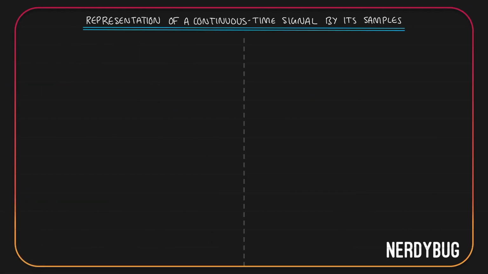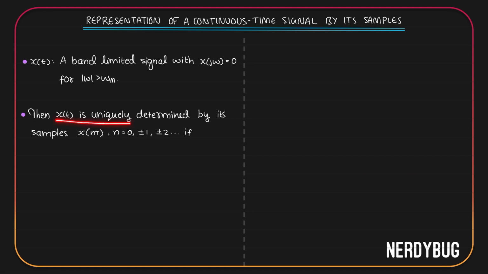Let us now conclude everything we learned. Assume we have a continuous time signal x of t. It is a band limited signal. Its x of j omega is 0 for all magnitudes of omega that is greater than omega m. So its frequency spectrum is limited between minus omega m and plus omega m. Then the signal x of t can be uniquely determined by its samples x of nT, that is its values at every integer multiple of T, if the sampling satisfies one condition. The sampling frequency omega s should be greater than 2 times omega m.